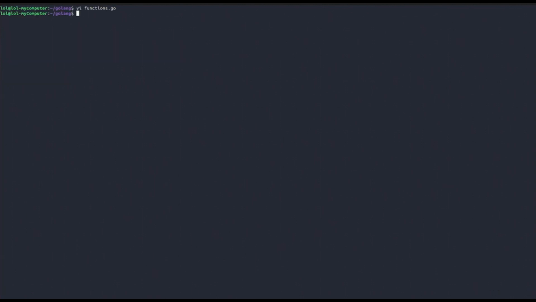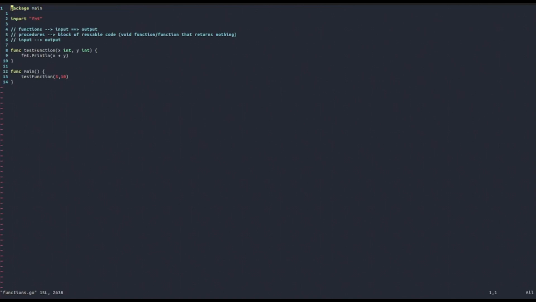This should print out to the console 15. Let's see if it works. As you can see, we get 15. So this is the basics of how to write a procedure, so a function that returns nothing. But what if we want to return something from this function? So let's suppose now that we do not want to print this value, but rather we want this function to return